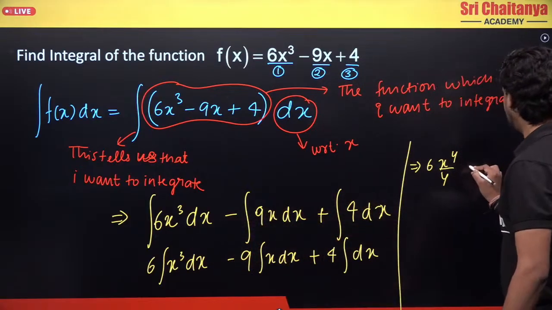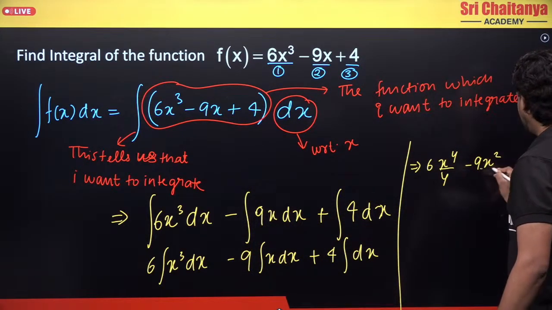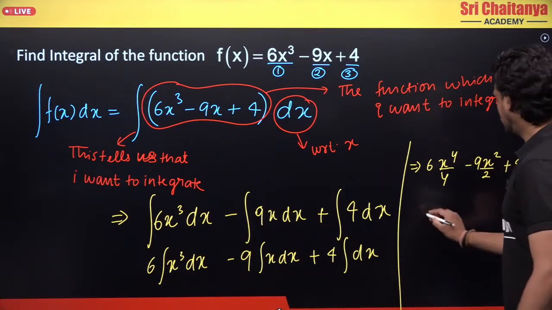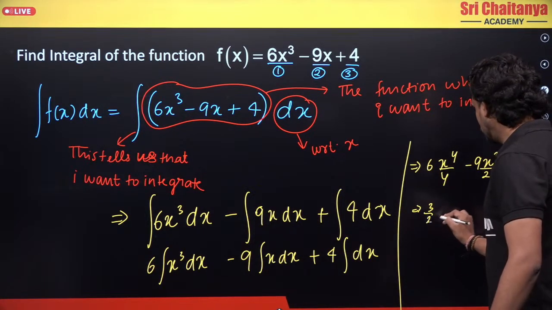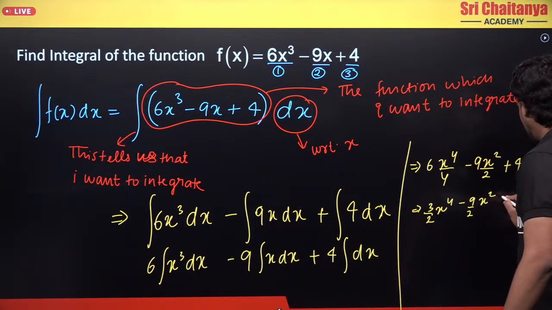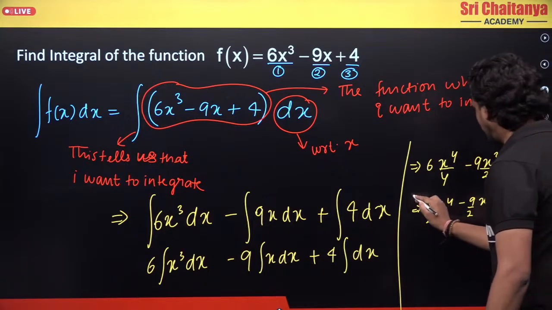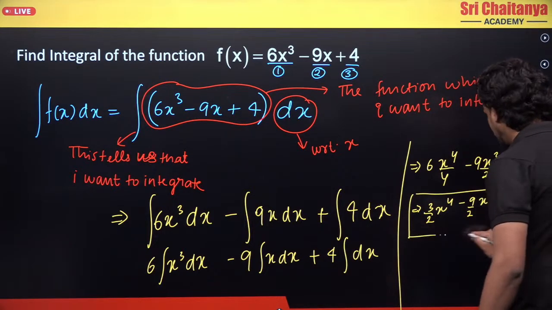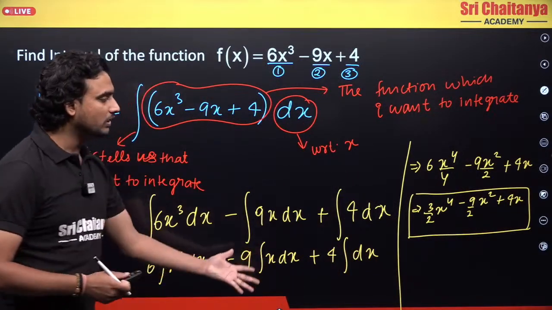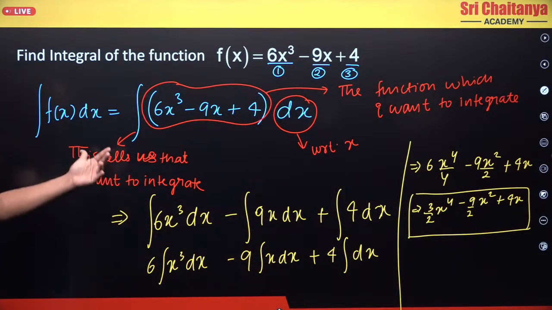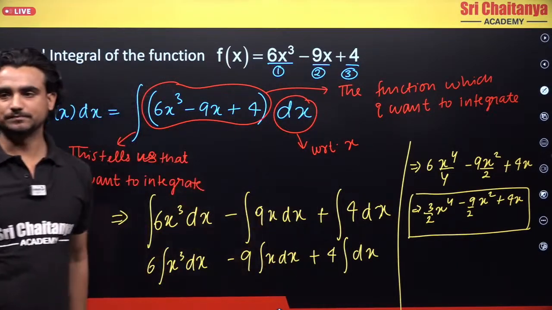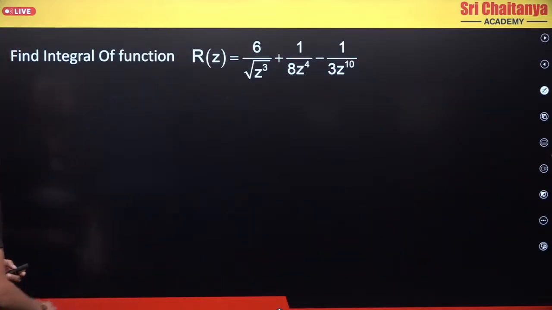For the second part, I am writing here minus 9 x square by 2, and finally it will be 4 into x. So what do I get? I get 3 by 2 x power 4 minus 9 by 2 x square plus 4x. So this is my final answer once I am able to solve this. Clear? So I hope this is easy. This is not that difficult. The only thing is you should understand how I am applying the integration to each and every term of this function. Okay, let's move forward.